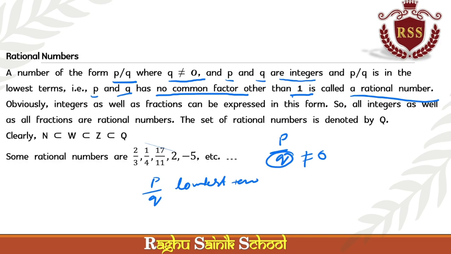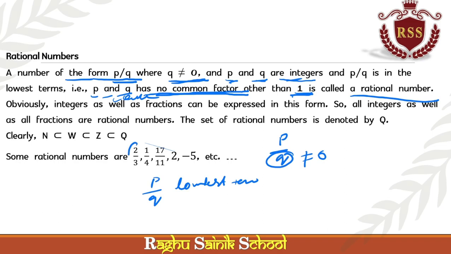A number in the form of p by q where q is not equal to 0, p and q are integers, and p and q are in the lowest form. P and q have no common factors other than 1, which means p and q must be co-primes. Then the number is called a rational number.